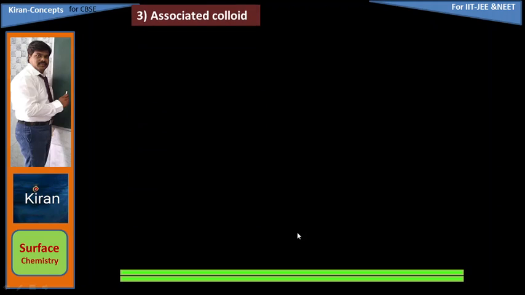Next classification, the third one, is associated colloids. This topic is very important from the CBSE board examination point of view, so all of you listen carefully. Another name for associated colloid is micelle. The plural form is micelles. No confusion: micelle means one cluster. How it forms, first I am going to explain to you.